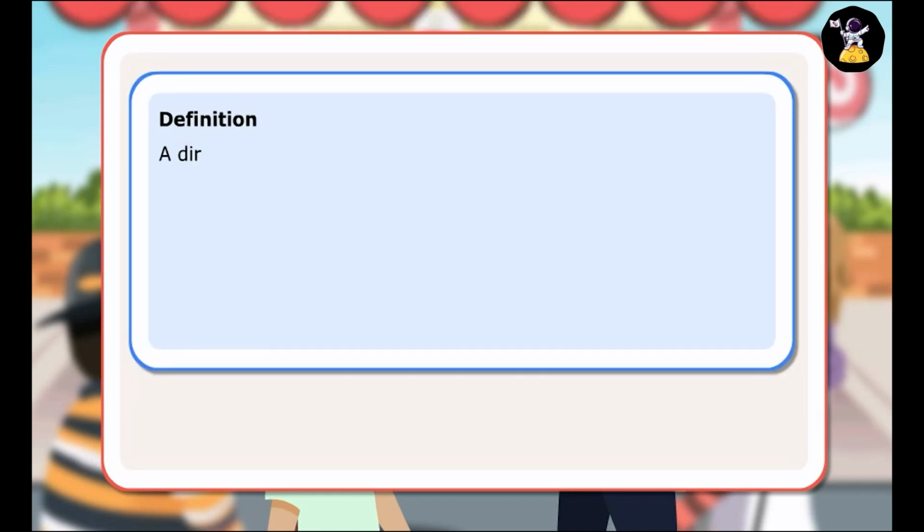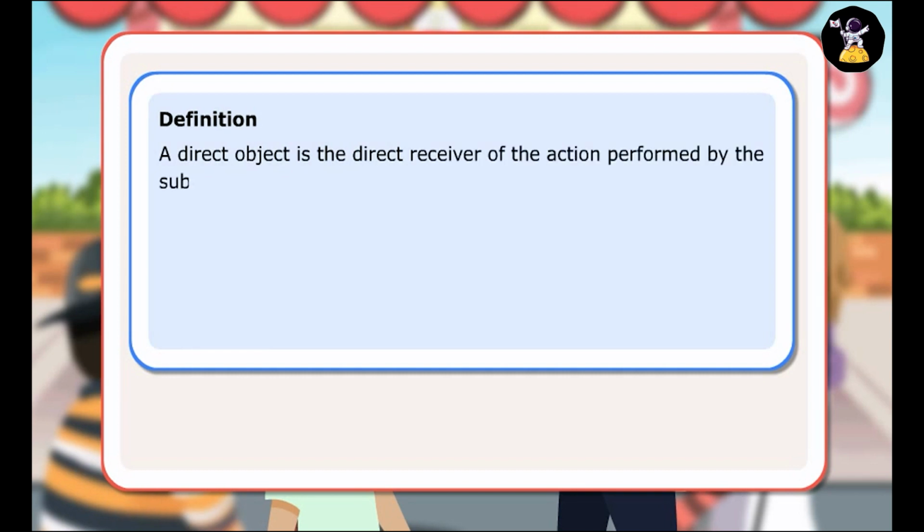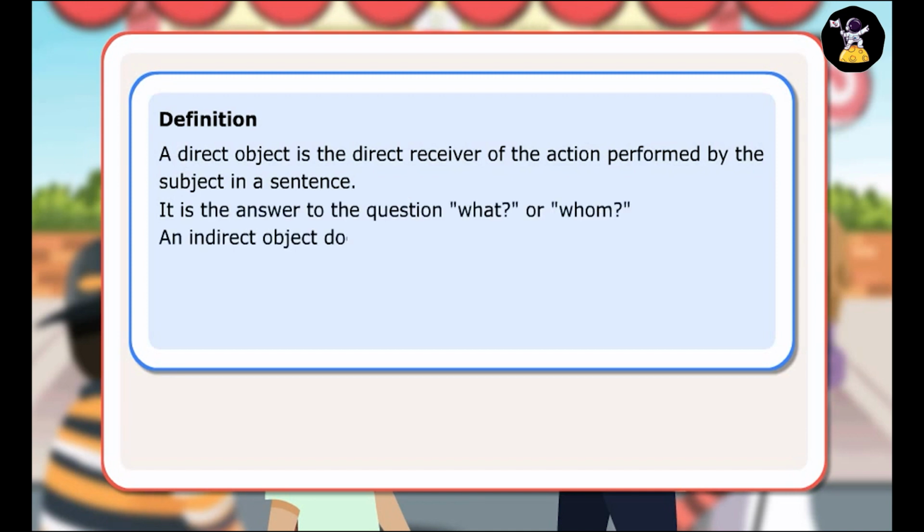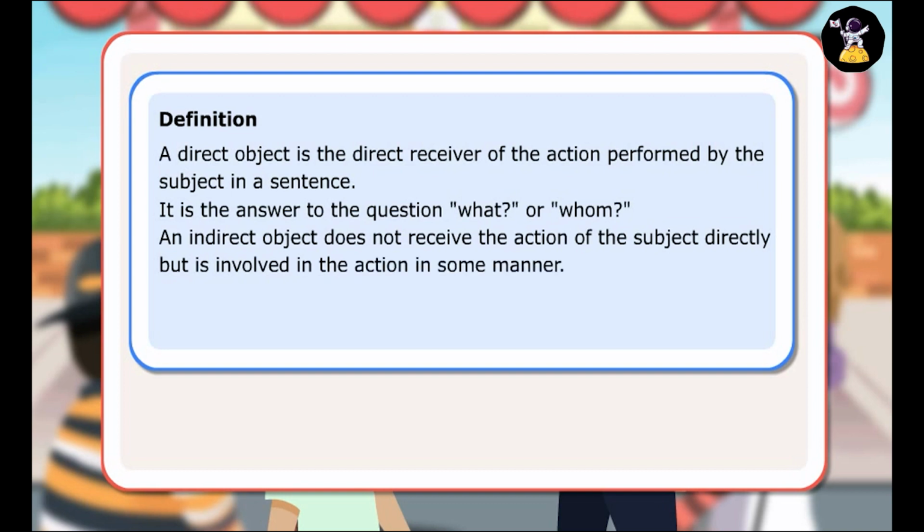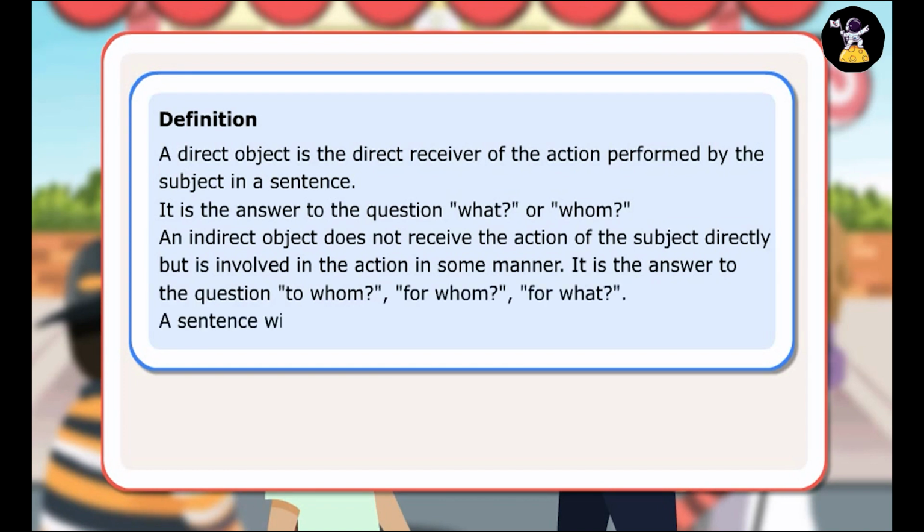Definition. A direct object is a direct receiver of the action performed by the subject in a sentence. It is the answer to the question, what or whom. An indirect object does not receive the action of the subject directly but is involved in the action in some manner. It is the answer to the question, to whom, for what. A sentence with an indirect object must also have a direct object. Let us look at a few sentences.